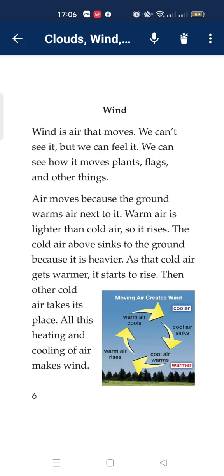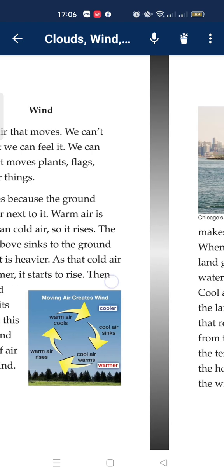Warm air is lighter than cold air. So it rises, and the cold air above sinks to the ground because it is heavier. As that cold air gets warmer, it starts to rise. Then other cold air takes its place. All this heating and cooling of air makes winds.